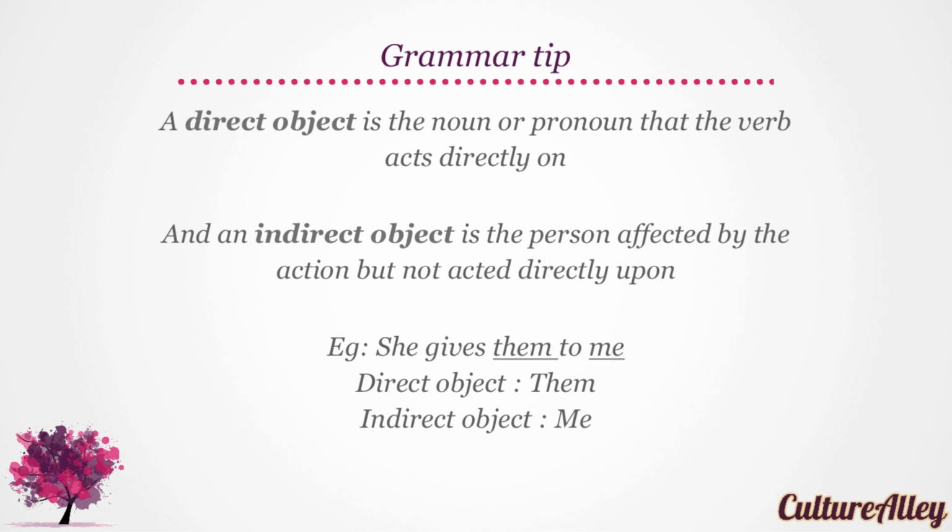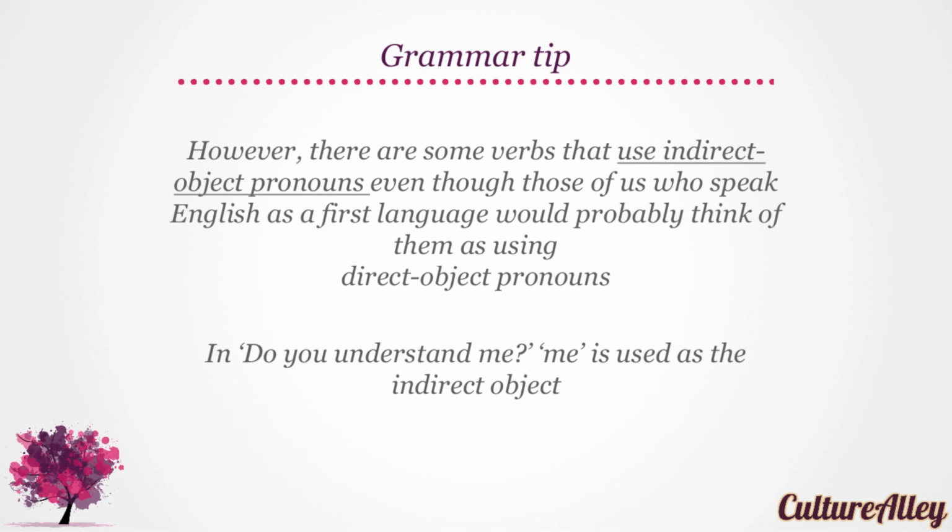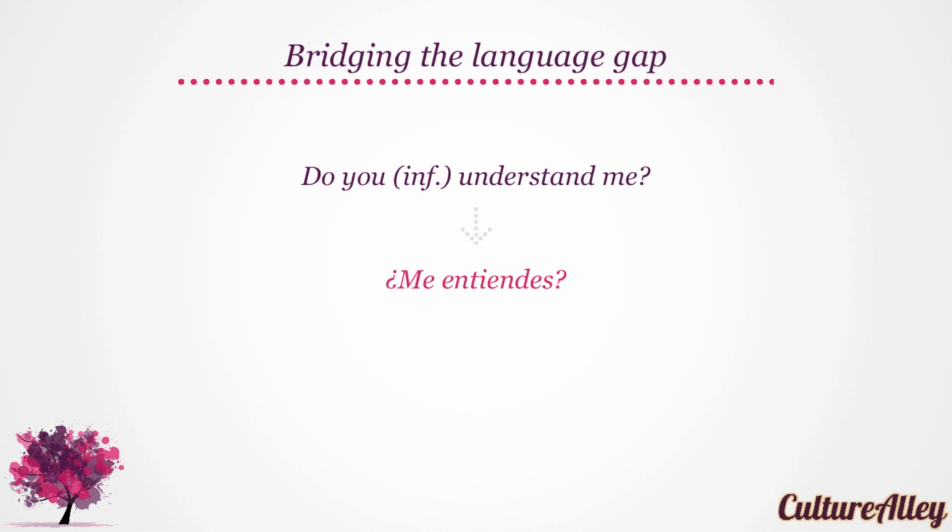Let's take an example. She gives them to me. Here, the direct object is them, and the indirect object is me. However, there are some verbs that use indirect object pronouns, even though those of us who speak English as a first language will probably think of them as using direct object pronouns. For example, in do you understand me? Me is used as the indirect object. Hence, do you understand me is translated as ¿me entiendes? Try that one more time.